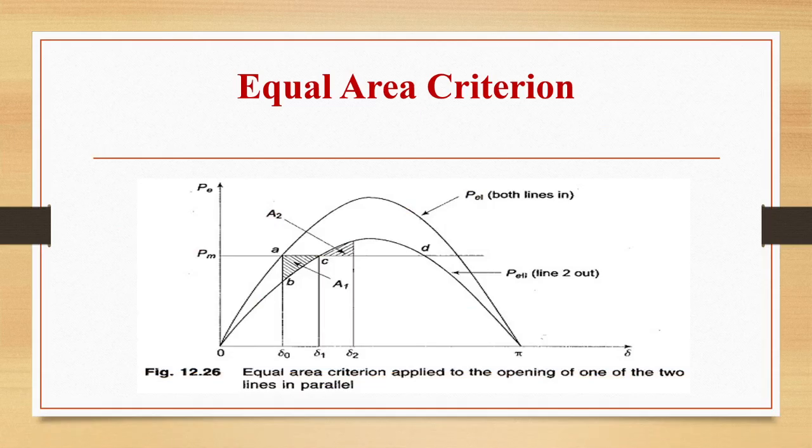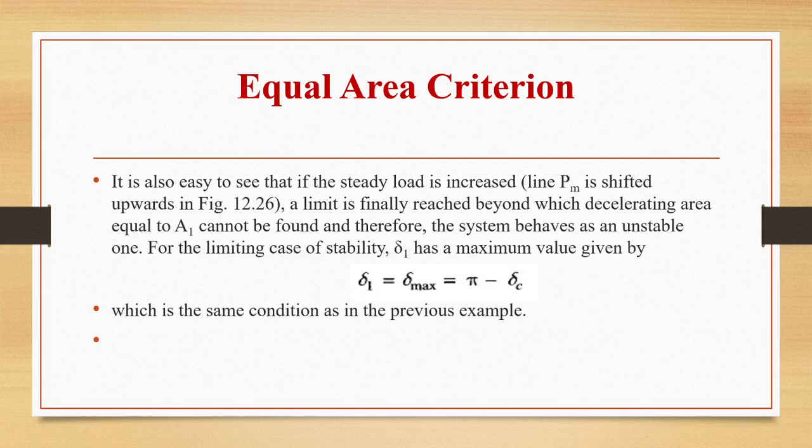This diagram is showing two curves here. The first one is PE1, the second one is PE2. For PE1, both lines are in. For PE2, line 2 is out. These are the various operating points A, B, C, D, and these are the areas A1 and A2. So this is the equal area criterion applied to opening of one of the two lines in parallel.